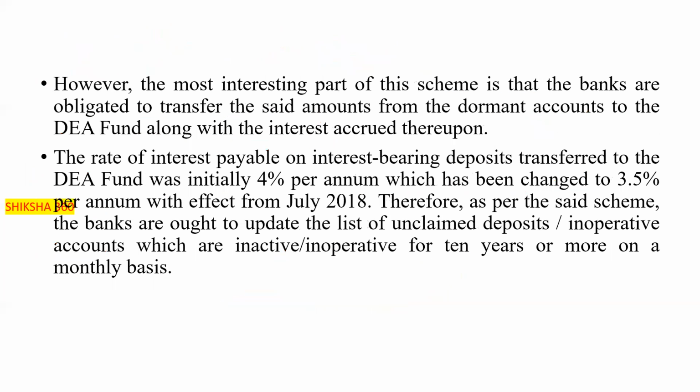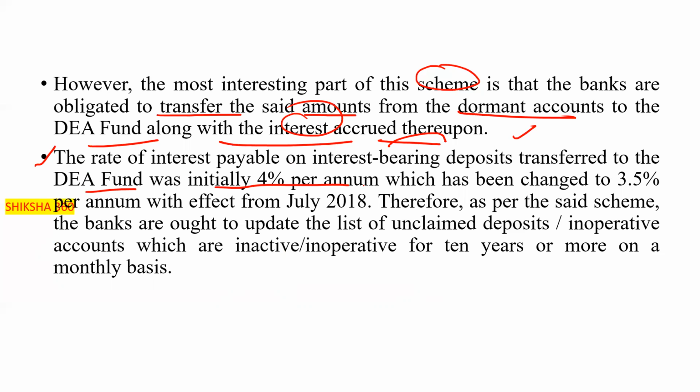Now further, the most interesting part of this scheme is that the banks are obligated to transfer the said amount from the dormant accounts to the DEAF fund along with the interest accrued thereon. The rate of interest payable on interest-bearing deposits transferred to the fund was initially 4% per annum. Suppose you are not operating the account for 14 years, whether you will get any interest or not, they mention here that the interest was initially 4% per annum, which has been changed to 3.5% per annum with effect from July 2018.